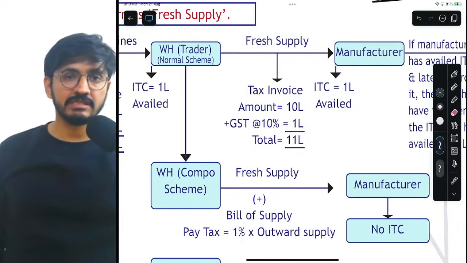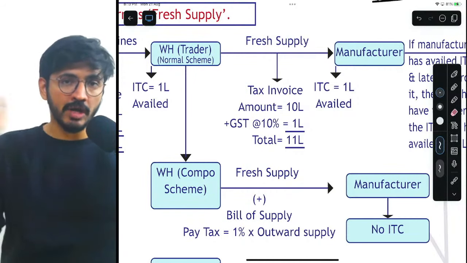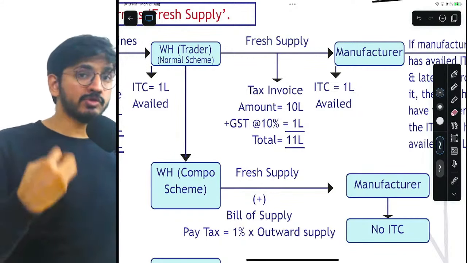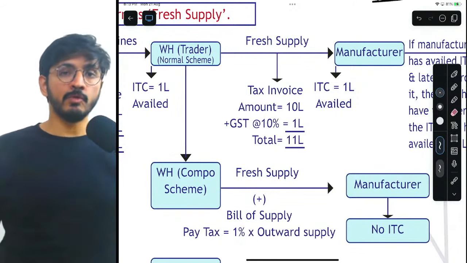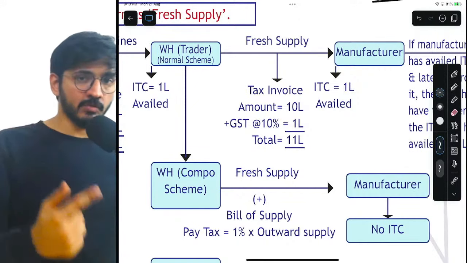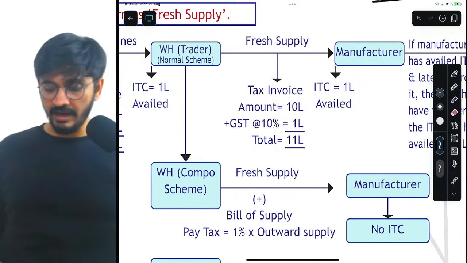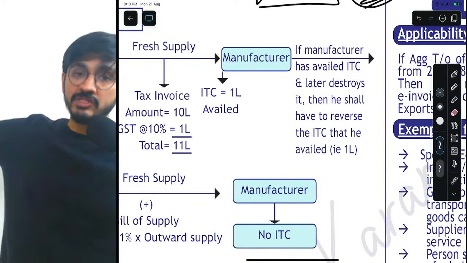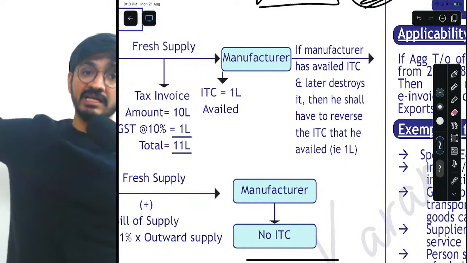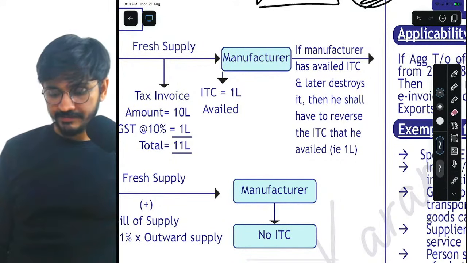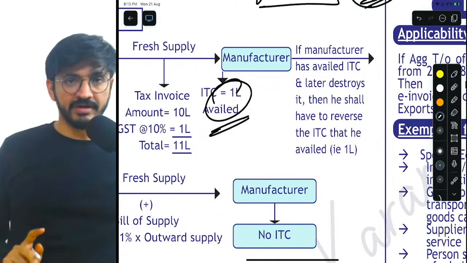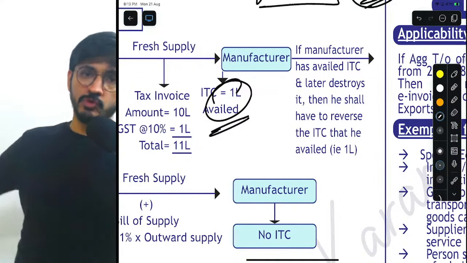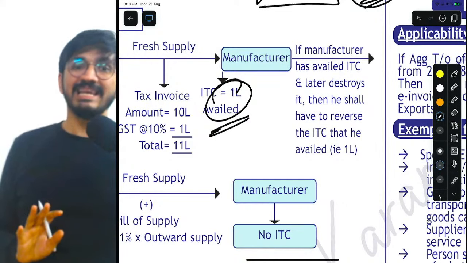Now understand, my dear friends, here, am I sending goods or am I selling goods? I am selling goods. That's what I'm showing in the books of accounts. And when you sell, you don't issue a delivery challan, you issue a tax invoice. So I will levy GST on that. And if this manufacturer takes ITC on that and later destroys the goods, then he will have to reverse ITC to the extent of 1 lakh. So it's better he does not take ITC, so that he does not even have to reverse the ITC later.